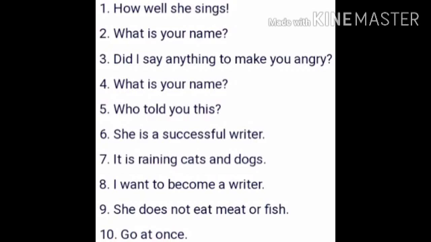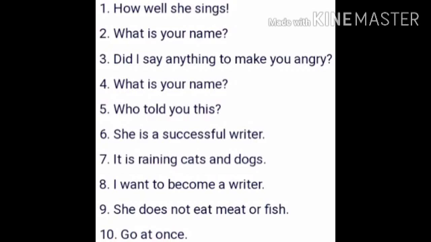Next, seventh one, "It is raining cats and dogs." Again here subject it is there, verb is there. So again it is a statement and so it is called a declarative sentence, which is followed by a full stop at the end. Eighth one, "I want to become a writer." Here again I is the subject and want is the verb. So here also it is a statement, so it is called a declarative sentence.